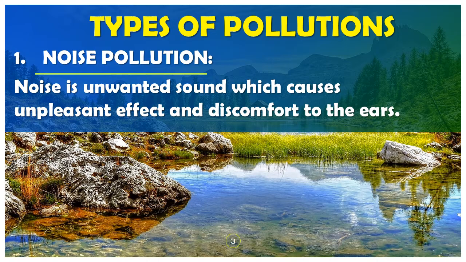There are different types of pollution. We have land pollution, water pollution, air pollution and noise pollution. So the first one we'll be looking at is what? Noise pollution. So now what will come to your mind? What is noise pollution? Noise is unwanted sound. We already know that. That unwanted sound that you hear that is not pleasant to our ears is what we call what? Noise. So noise pollution is unwanted sound which causes unpleasant effects and discomfort to the ears.